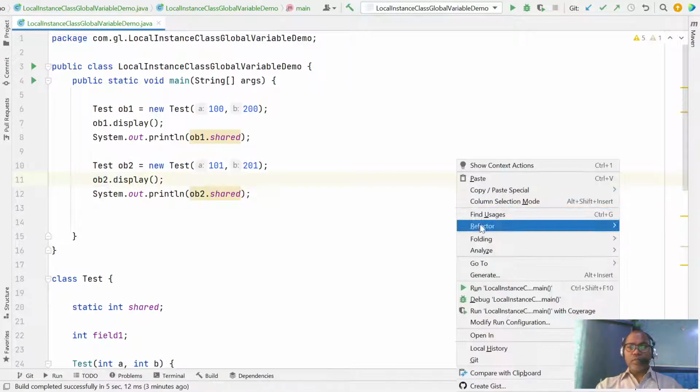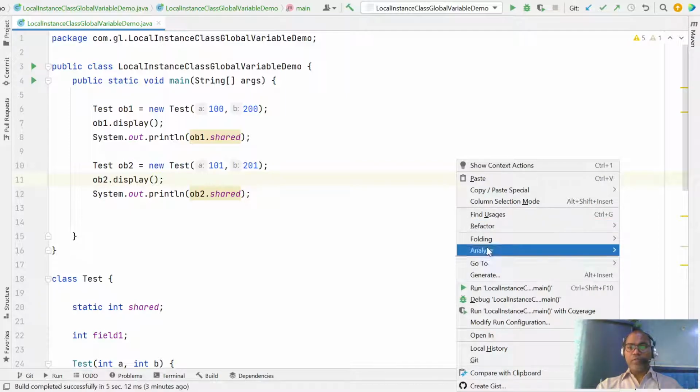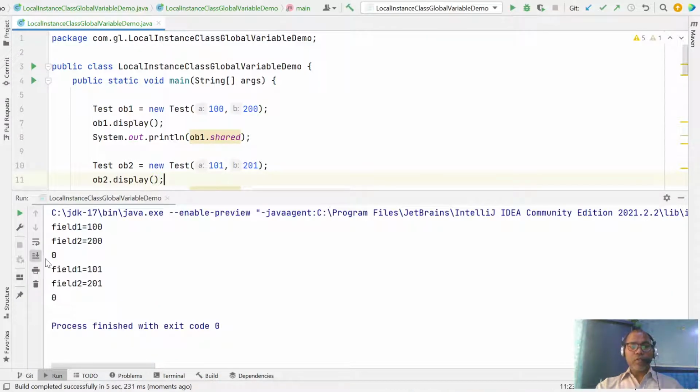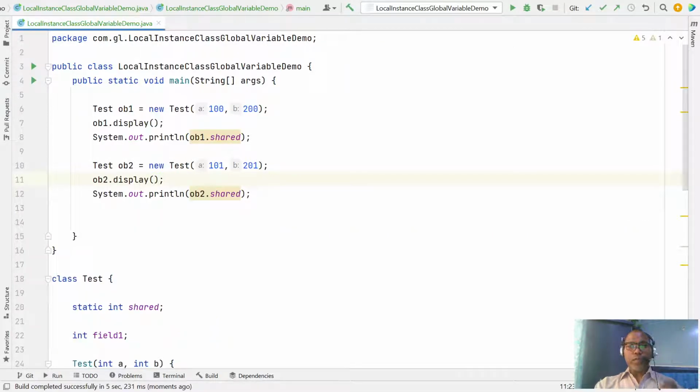If you run, both have the default value. Both have the same value. So sometimes you want all the objects to have the same reference, and then we can use the class variable or static variable.